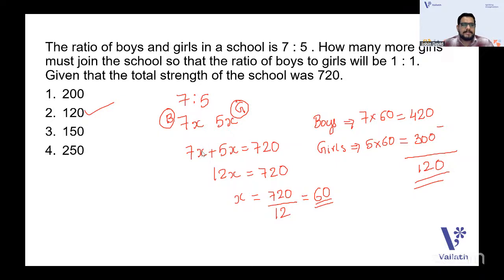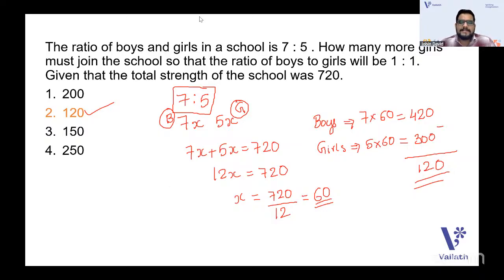Can we check the answer? It's 120, right? Okay. Are you getting it, guys? You got the idea? Yeah, that's it. So whenever the question is with a ratio, you must remember that 7:5 is here, so you can associate a common quantity with this 7:5. You can write it as 7x and 5x. Then you can find the common quantity and then work out the question.